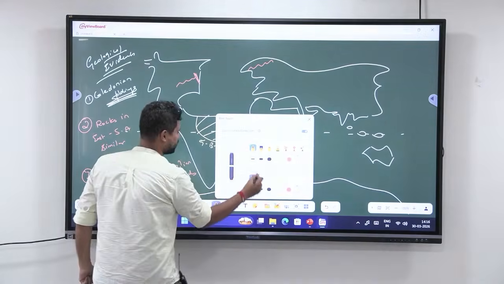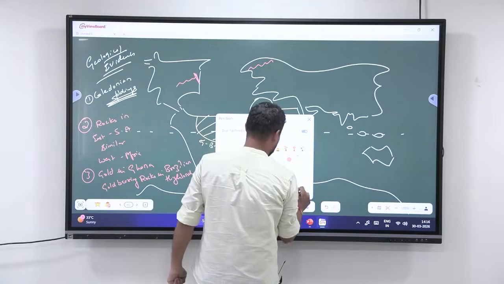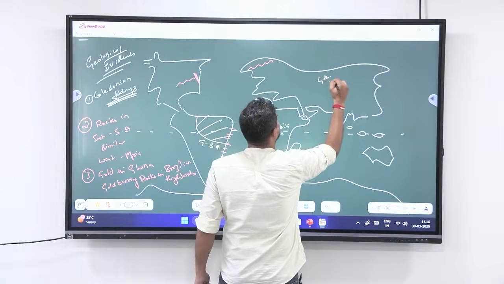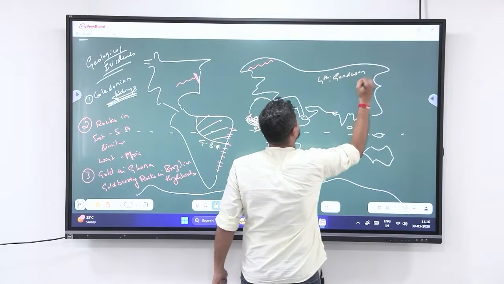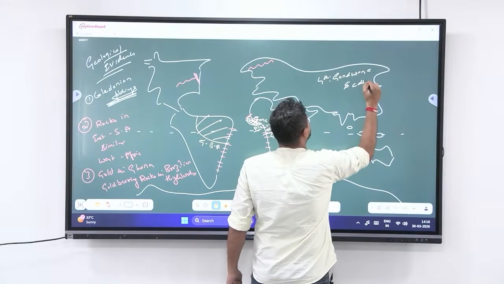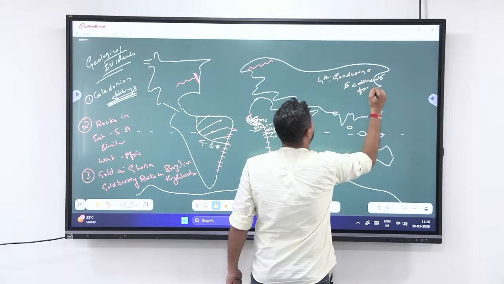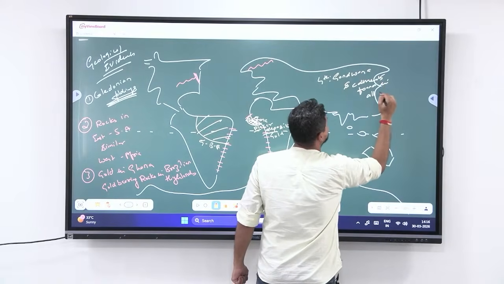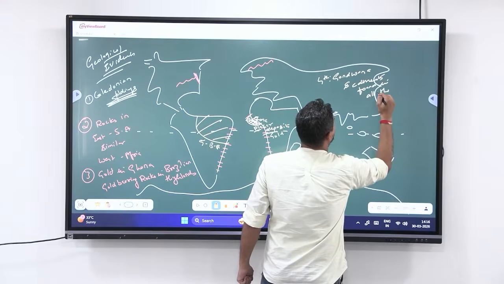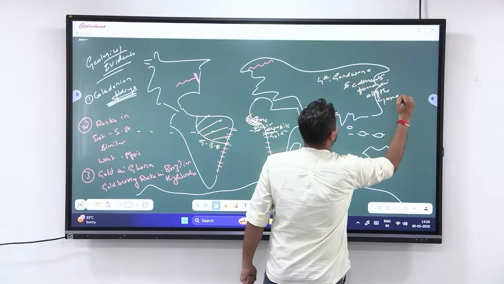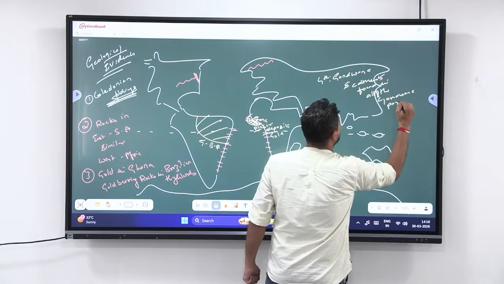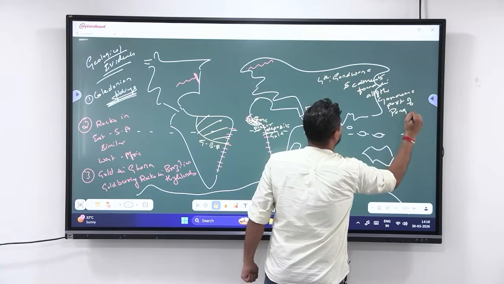And the fourth geological evidence of Alfred Wegener is Gondwana sediments. Gondwana sediments are found in all of the Gondwana part of Pangea. So what is the Gondwana part of Pangea?